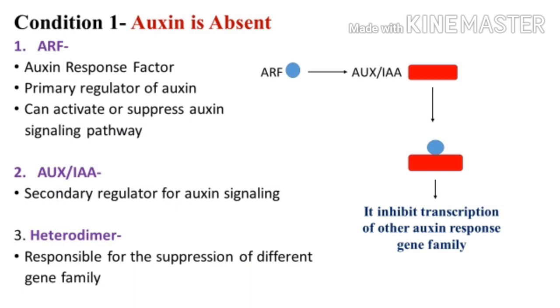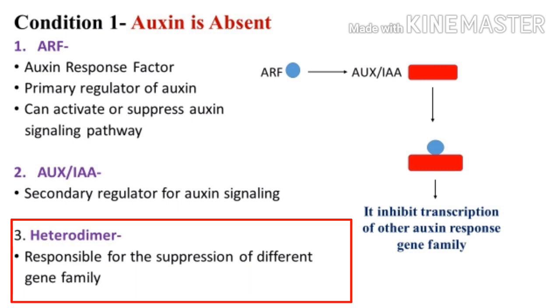So we have seen the growth and development gene family, that is AUX/IAA. This is the secondary regulator for auxin signaling. If ARF binds to AUX/IAA, there will be formation of a heterodimer, which is responsible for the suppression of different gene families.